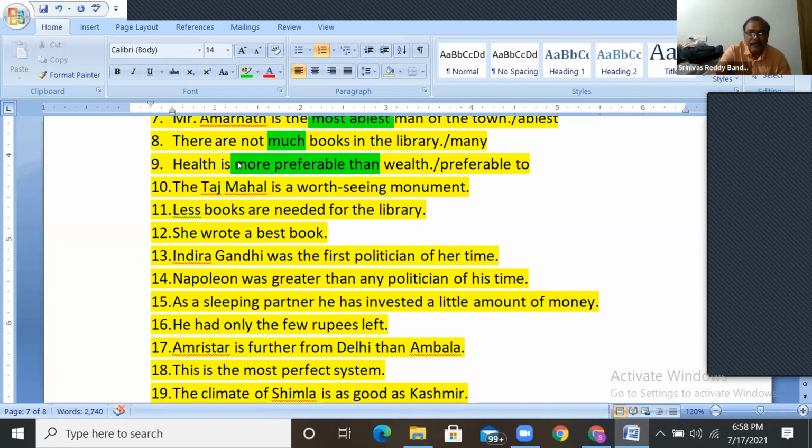In the comparison, don't use much. And more is also not possible. Why not? The word preferable itself is comparison, so there is no additional use of more. And this one is followed by the preposition to, not than. So health is preferable to wealth.